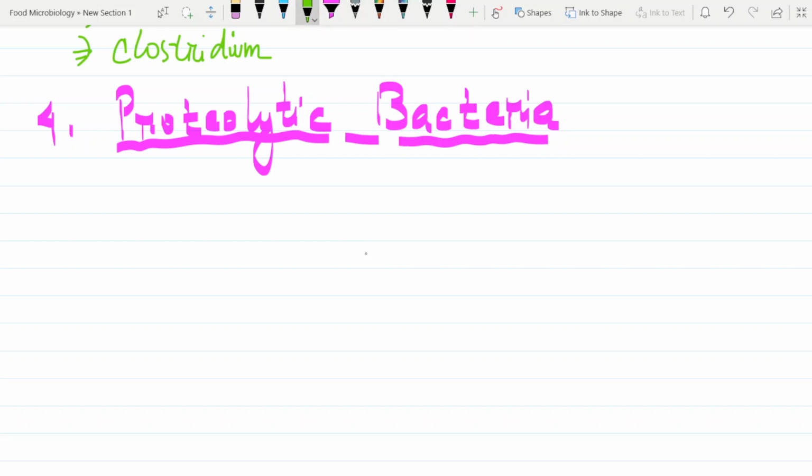This proteolytic bacteria can be aerobic as well as anaerobic, which means some proteolytic bacteria can survive in the absence of oxygen and some can survive in the presence of oxygen. Simple as that.